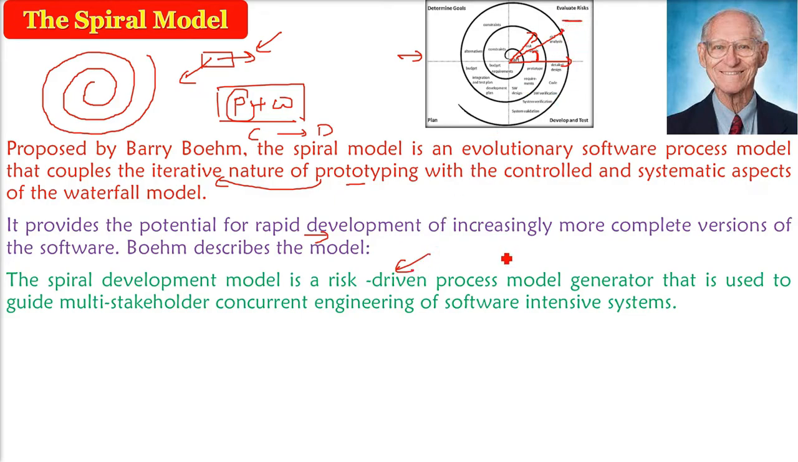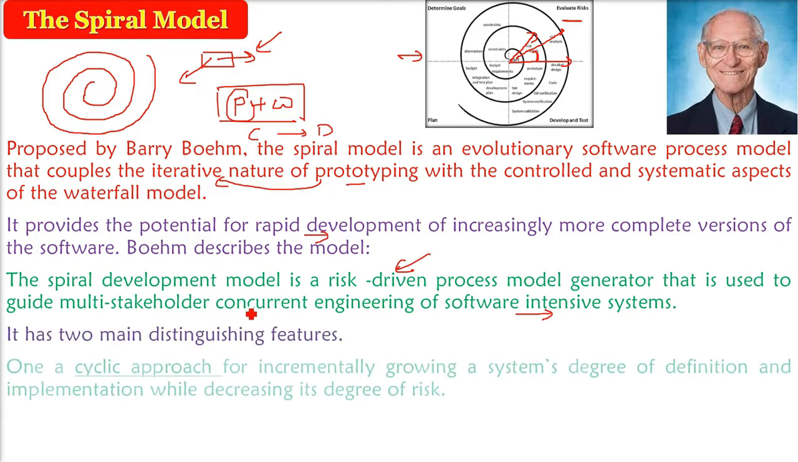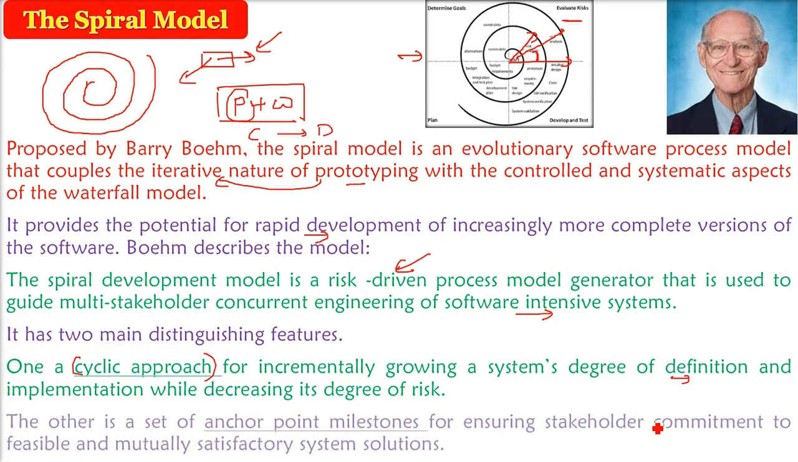He is saying that it is a risk-driven process model, and this is for software-intensive systems. So you are applying different concurrent engineering and software engineering aspects here. This spiral model is different from others. It has 2 distinguishing features. One is a cyclic approach. You see here, it is like a cycle. One cycle you go to complete certain work. Then again, you have to go to another cycle, right? So in the cyclic approach, you are incrementally growing the system's degree of definition. That is, you are understanding more and then implementing so that you can decrease the risk.